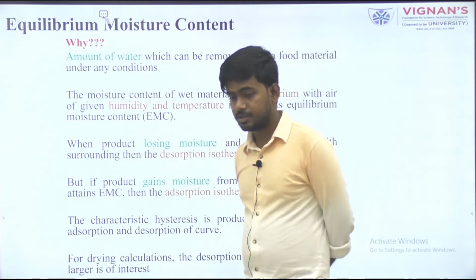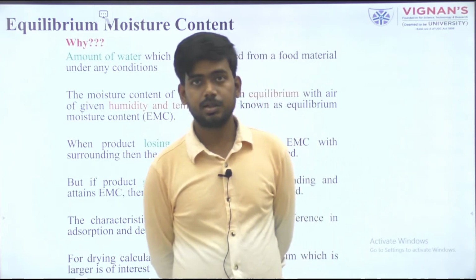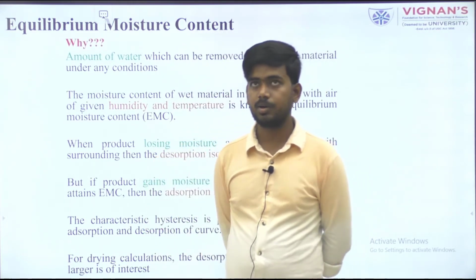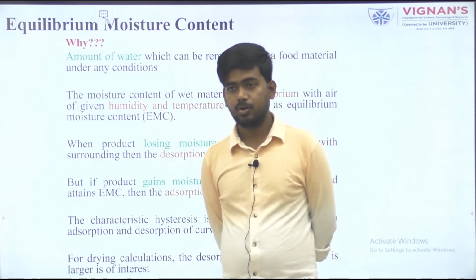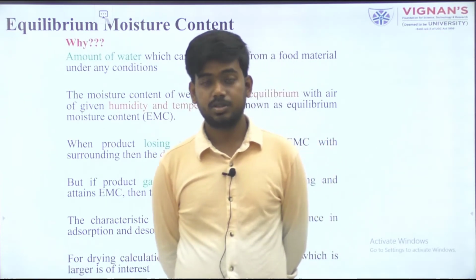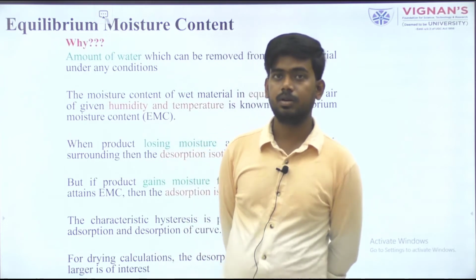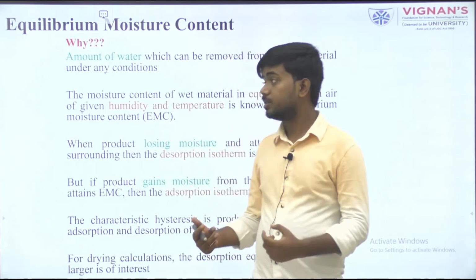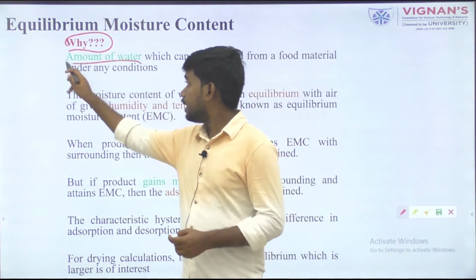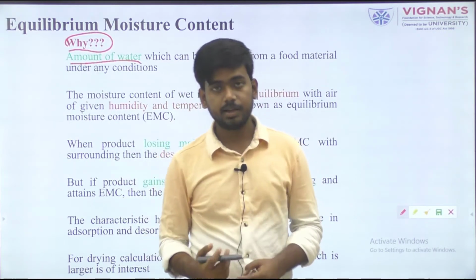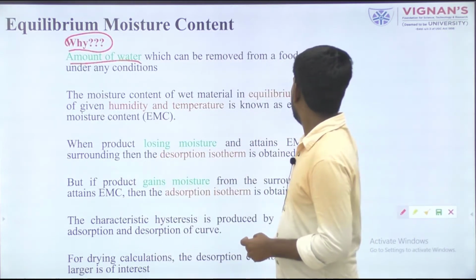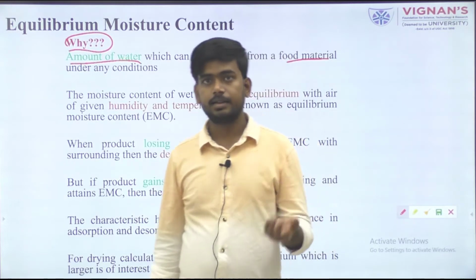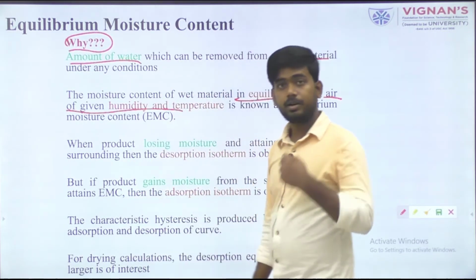In the case of food or biological material, the equilibrium moisture concept means the moisture content, that much moisture we can remove. This terminology gives us an idea of how much moisture we can remove from any food material under given conditions of humidity or temperature.